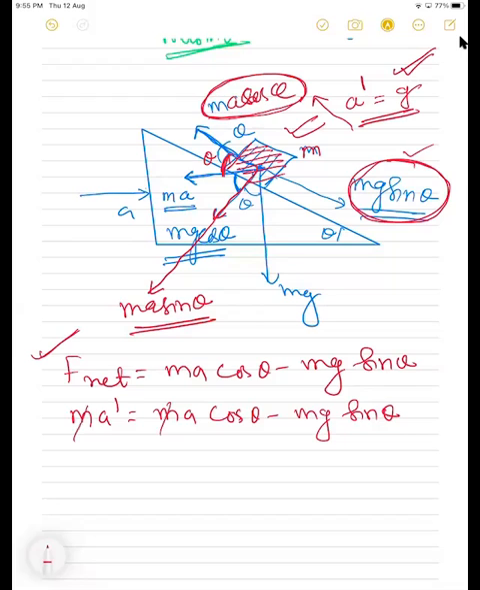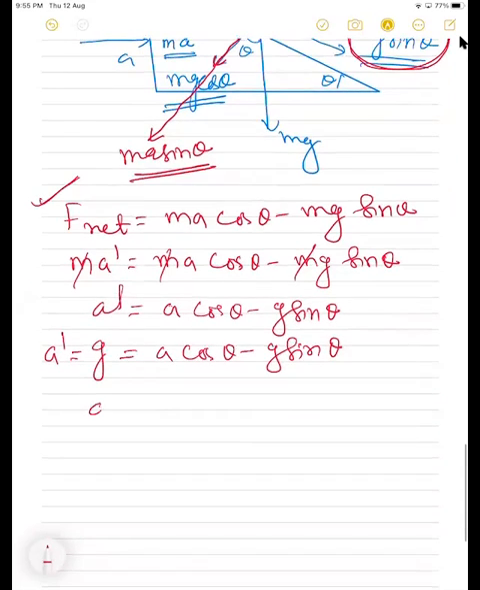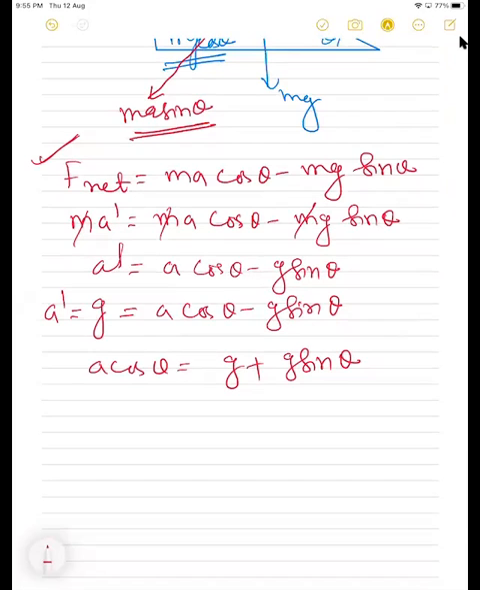Then if you cancel m from everywhere, what will you get? a dash is equal to how much? a cos theta minus g sin theta, correct? Yes or no? And students, a dash is equal to g is given in the question or not? Then we can write g is equal to a cos theta minus g sin theta. Yes or no? So then a cos theta is equal to how much? Bringing to one side, g plus g sin theta, correct? So then a is going to be how much? Taking g common, that is 1 plus sin theta whole divided by cos theta, correct?